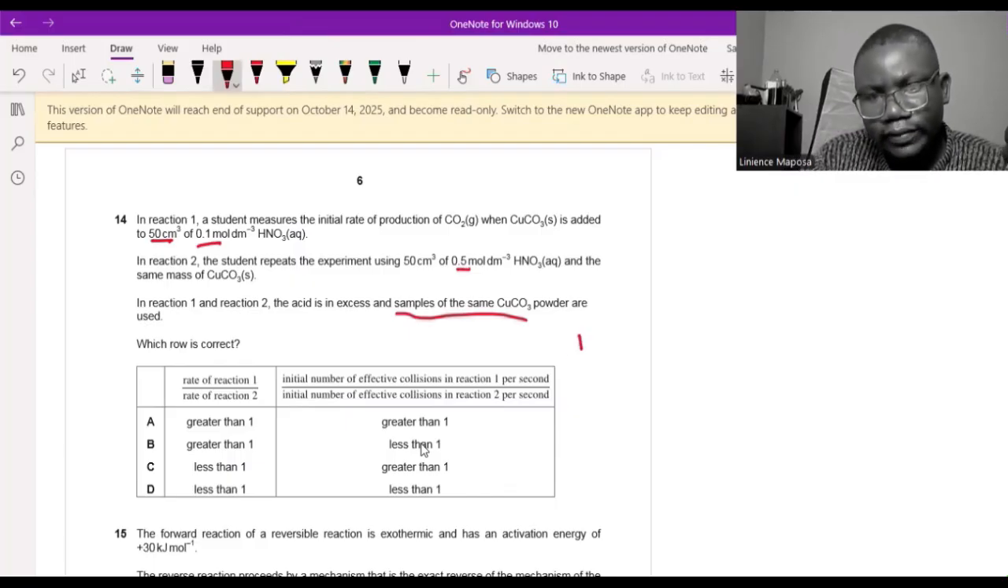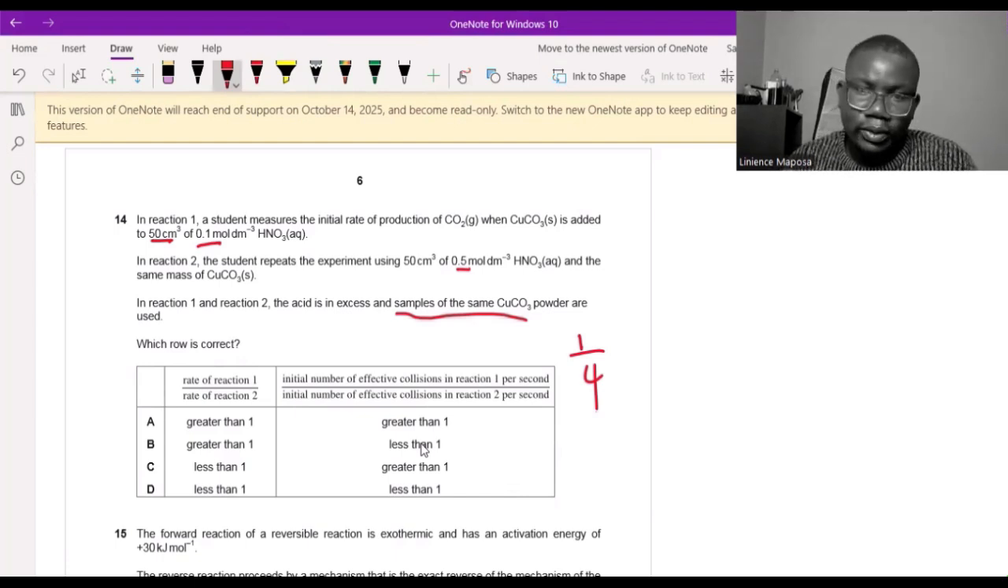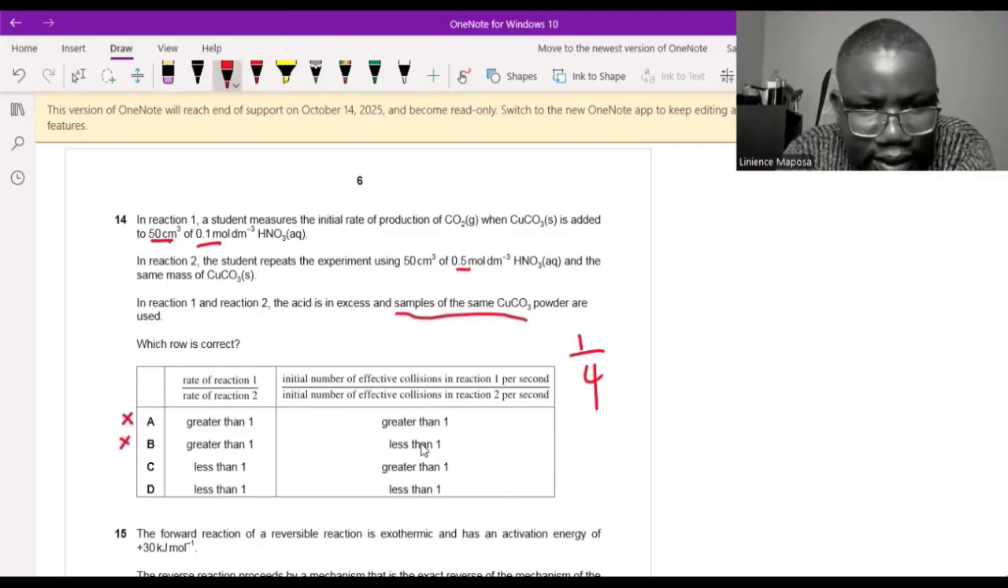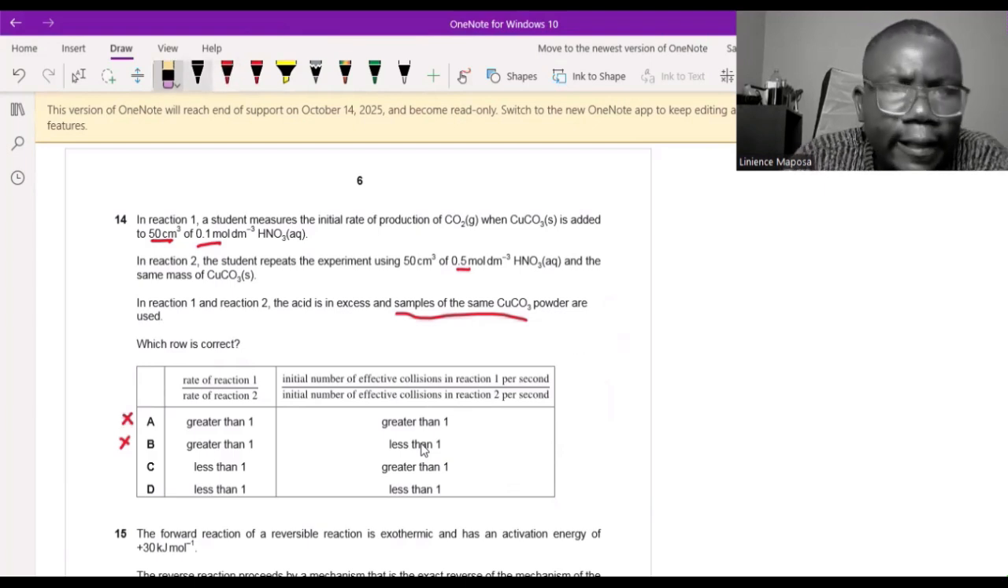So we're going to have a smaller number divided by a bigger number. Because I increased the concentration in reaction 2 so much, I expect the rate of reaction to increase so much. So we're going to have a bigger denominator and a smaller numerator, which is a decimal. So this one is out, this one is out. We are left with C and D, less than 1. I gave 1/4 as an example, so please don't be confused. If the rate of reaction 1 is 1 and the rate of reaction 2 increases to 4, then you get a decimal. This is just an example.